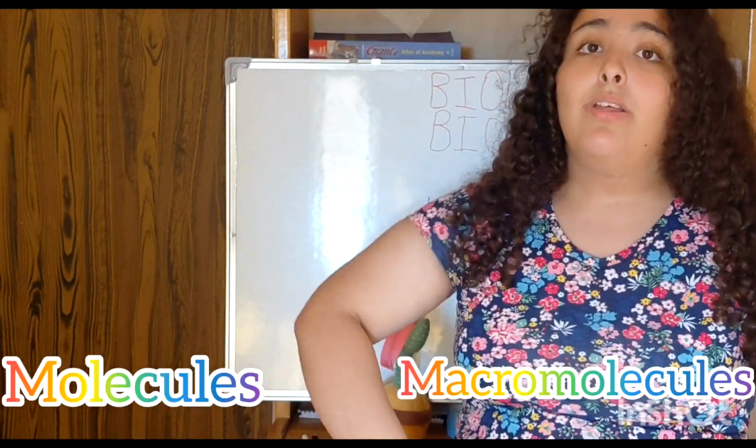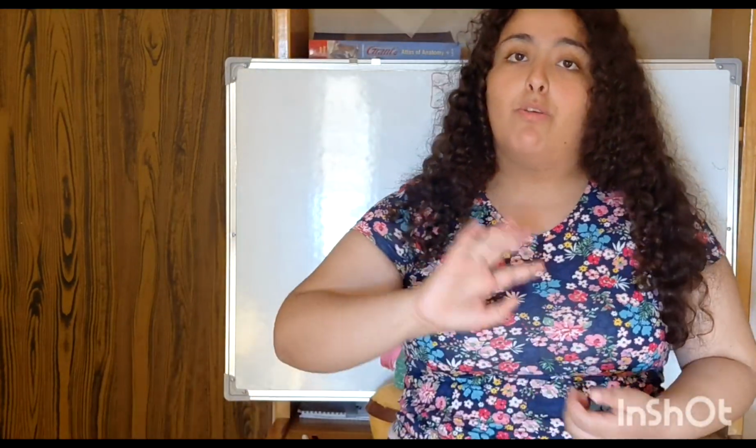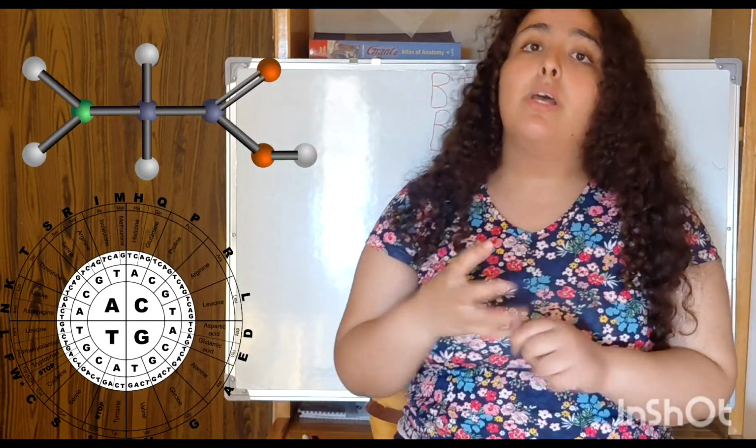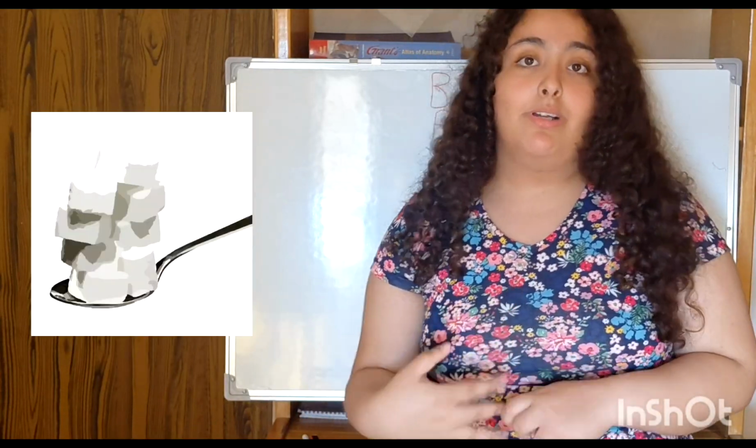Now we're gonna move to the macromolecules. The difference between molecules and macromolecules is that the molecules will cooperate with each other to form macromolecules for us. We have four types of macromolecules: amino acids, nucleic acids, carbohydrates, and fat, which will be covered in the next videos.